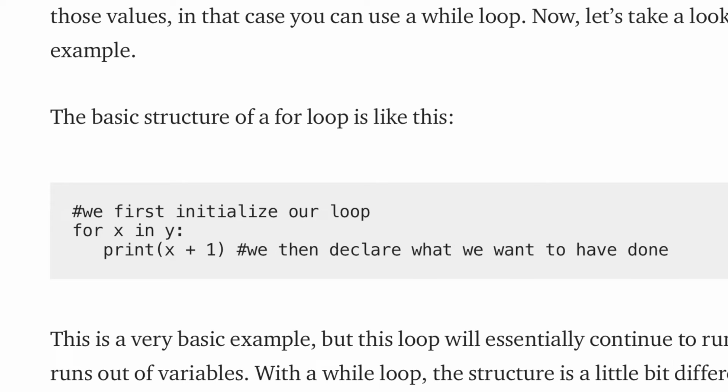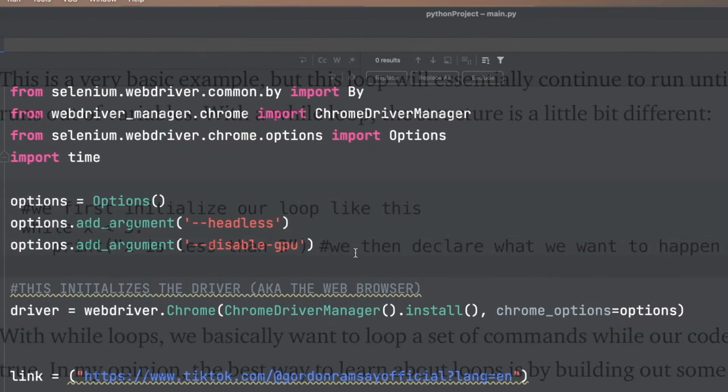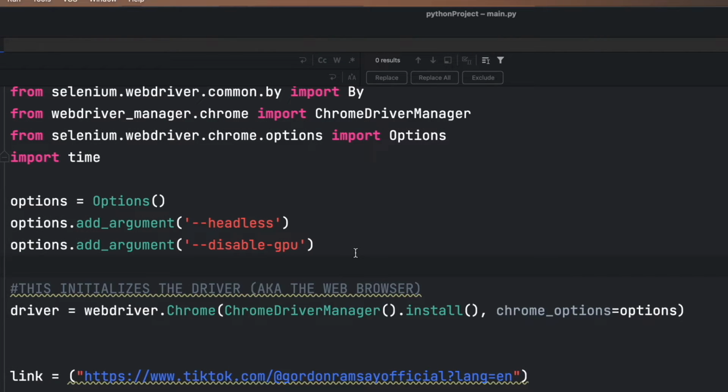With a while loop, the structure is a little bit different. With while loops, we basically want to loop a set of commands while our code is true. In my opinion, the best way to learn about loops is by building out some projects. Which is exactly how I learned about these statements.